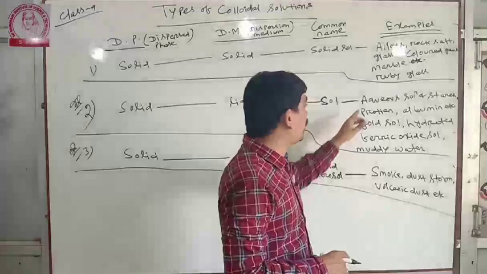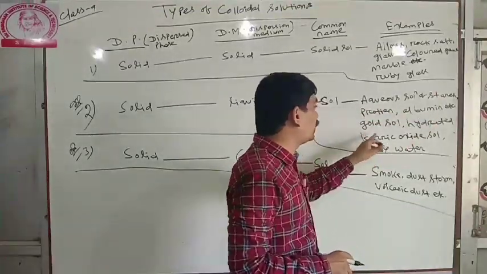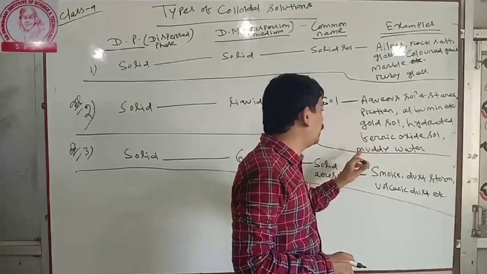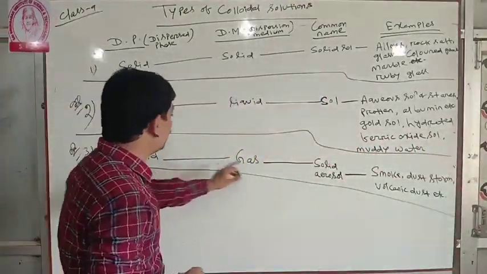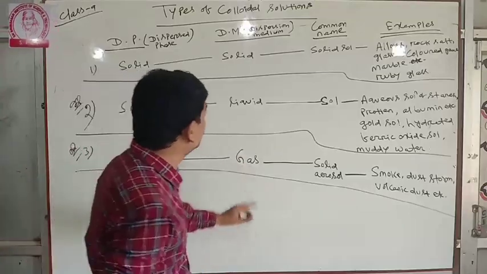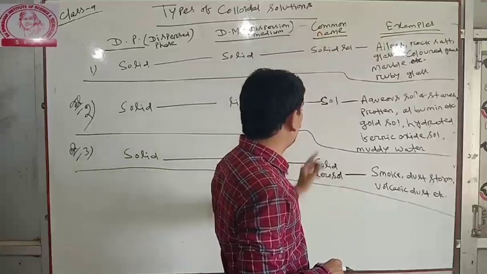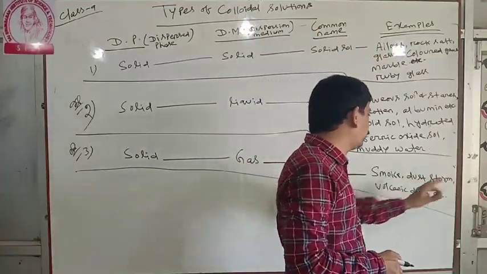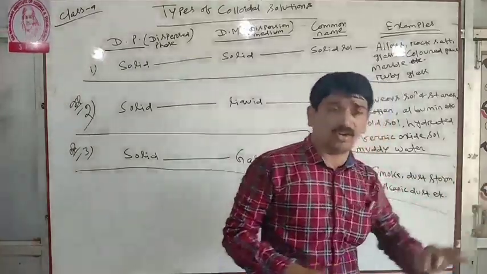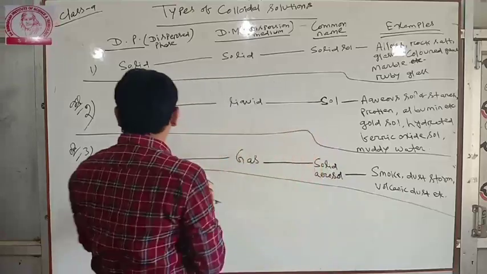Examples: aqueous solution of starch, protein, albumin, gold sol, hydrated ferric oxide sol, muddy water. Third is solid in gas. The common name is solid aerosol. Examples: smog, dust storm, volcanic dust.